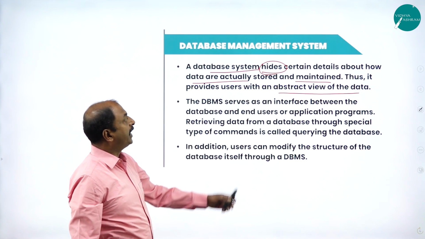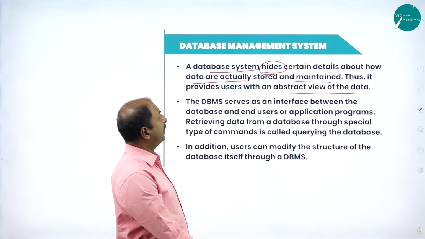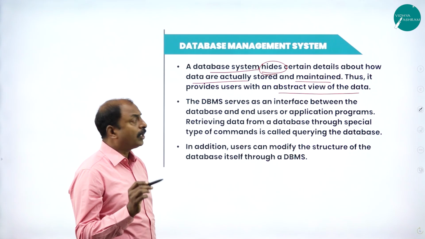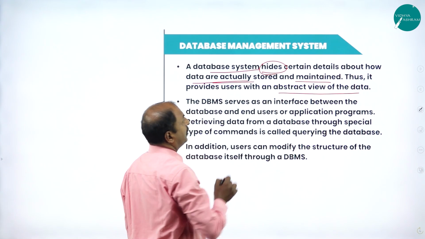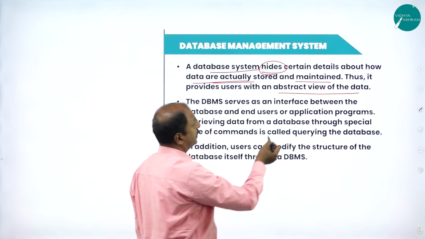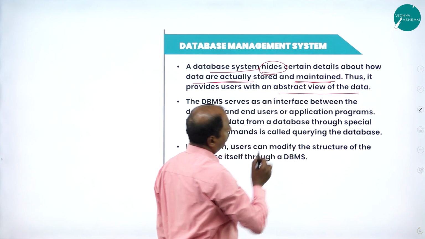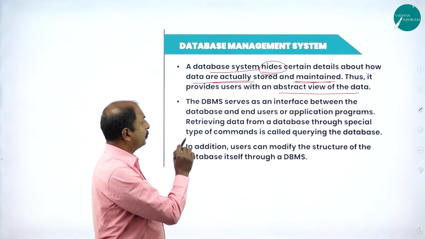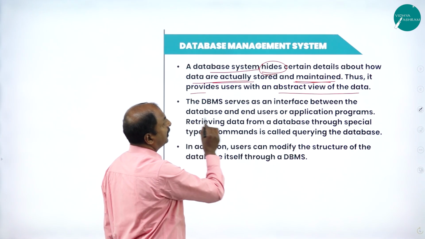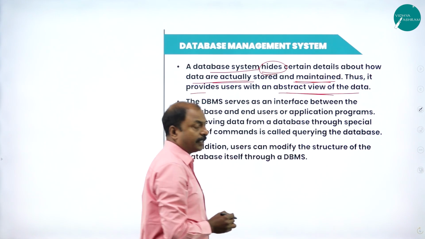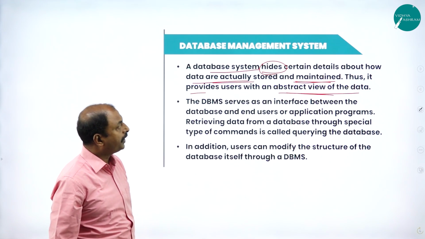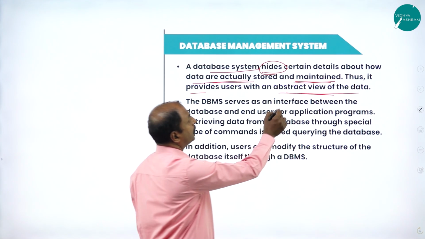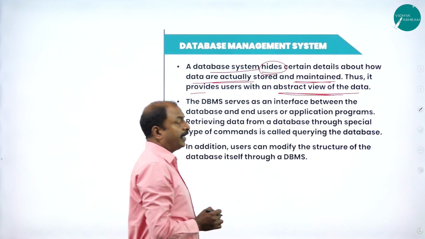As far as the user is concerned, they are not aware of how the data are actually stored or maintained in the database. The users are provided with the abstract view of the data. You know what is abstraction? Abstract view is nothing but the important part of the database.